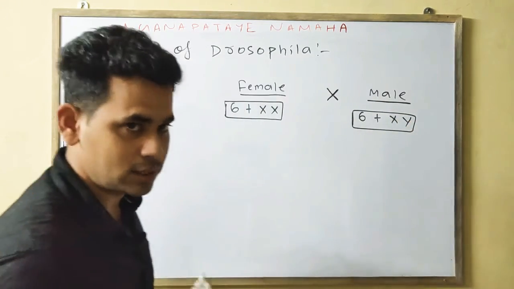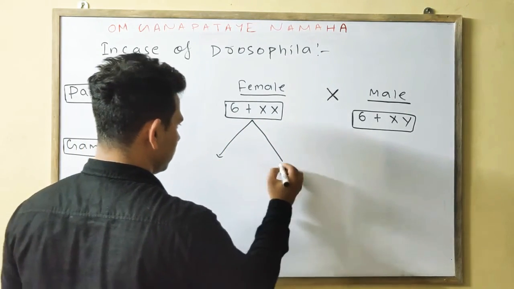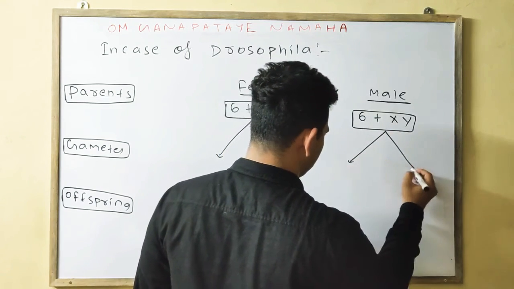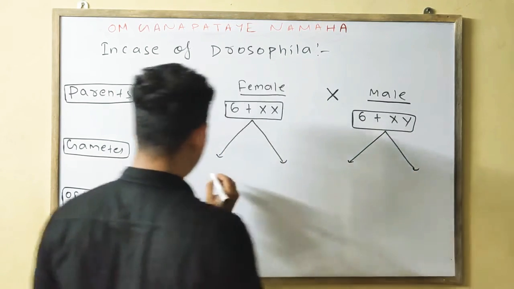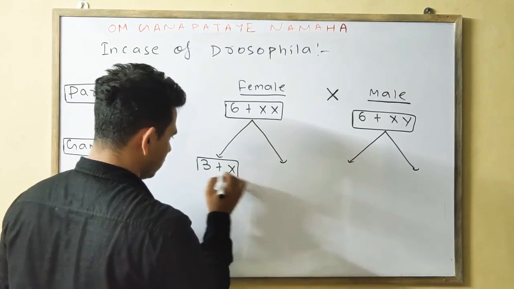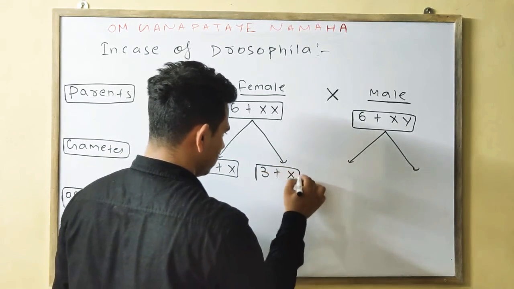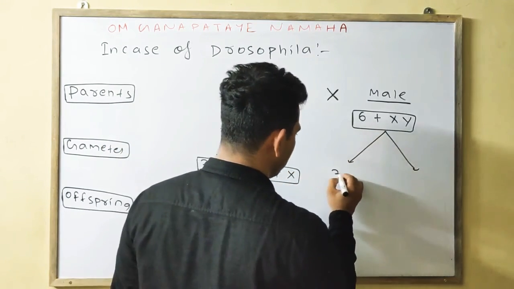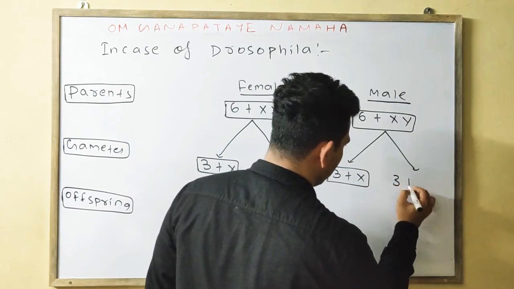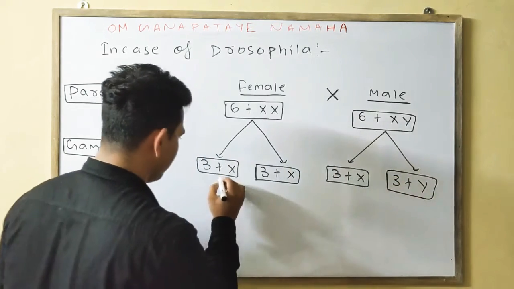Okay, this is your parents, gametes will be formed. 3 plus X, 3 plus X. Okay, this one will be your 3 plus X, and this one will be your 3 plus Y. Similarly we will fuse.